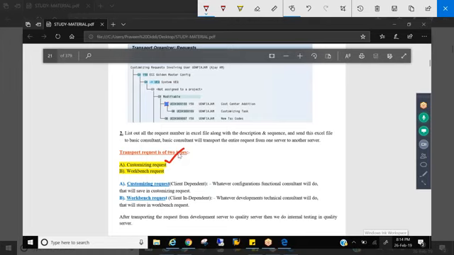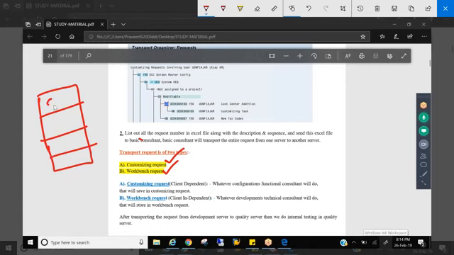Whatever the technical people save, your ABAPers, developments, whatever they save, that will be saved in the workbench request. What is the difference between customizing request and workbench request? The difference is, let's say we have a dev server like this with the different clients. Let's say this is config client, this is dev client, and this is sandbox, and this is unit testing client.